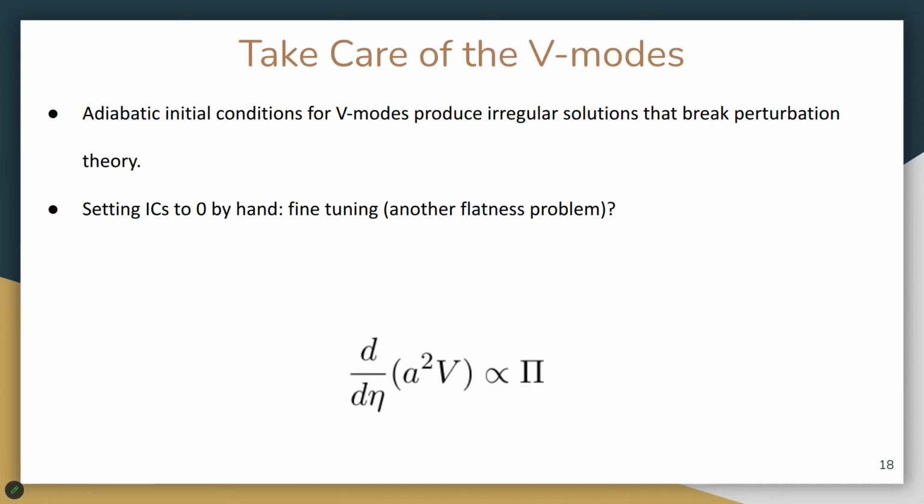And so one might think, okay, I don't care about vector modes, let me just set their initial value to 0 and then everything is safe. But then I ask whether this would be considered some kind of fine-tuning, similar to the flatness problem that was considered a fine-tuning and a motivation for the inflationary mechanism. But irrespective of this, in order to have regular solutions in the very early universe, we need to go beyond adiabatic initial conditions, and that's why we wanted to consider different initial conditions.